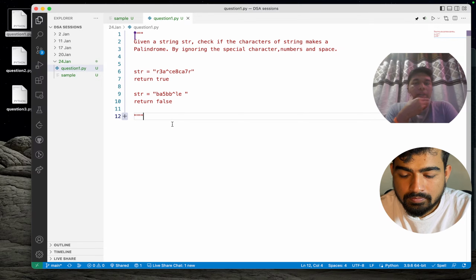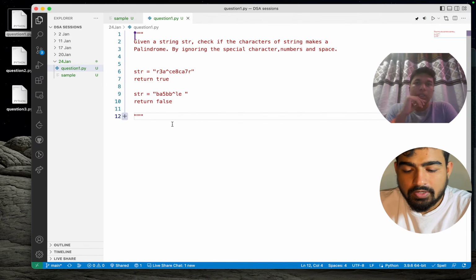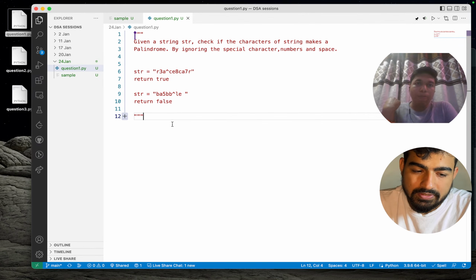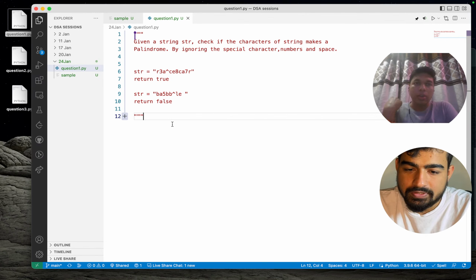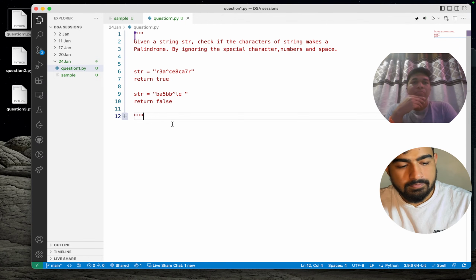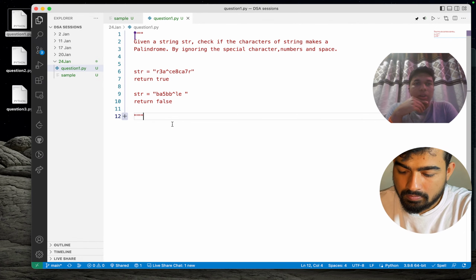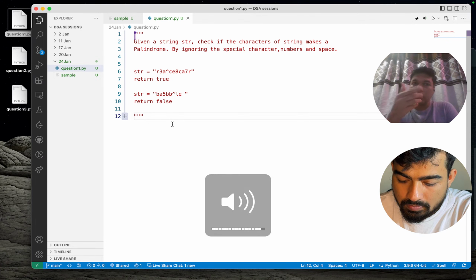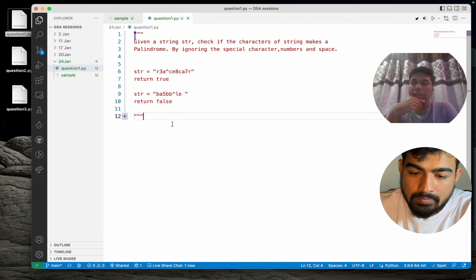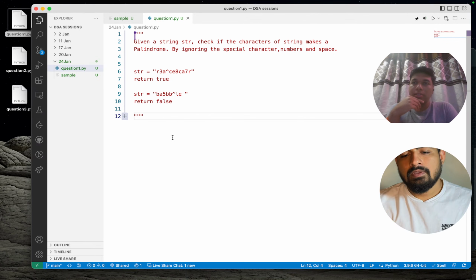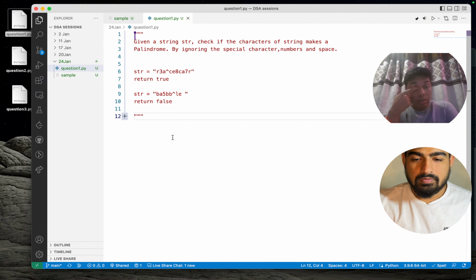Do you want me to consider the numbers as palindrome elements or not? No, the numbers will not be counted for consideration. So we need to consider just the characters. One more thing: the characters could be alphabets, both uppercase and lowercase, right? Yes.